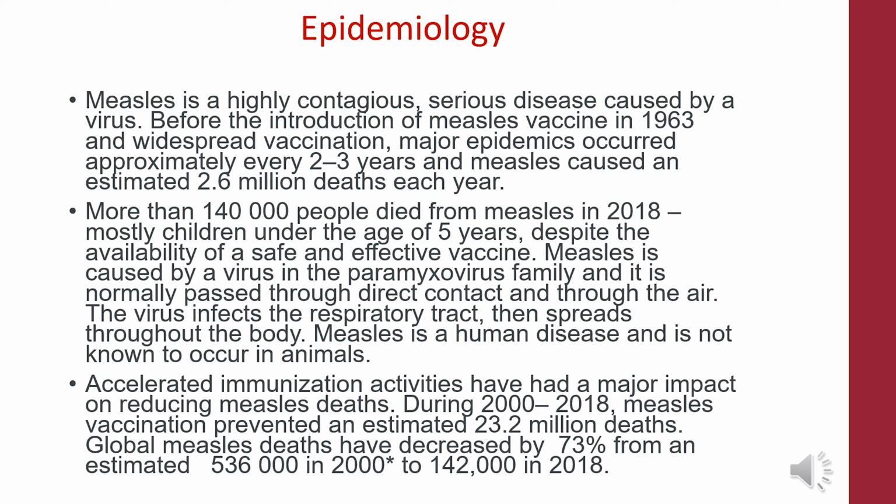Measles is caused by a virus in the Paramyxovirus family, and it is normally passed through direct contact and through the air. The virus infects the respiratory tract, then spreads throughout the body. Measles is a human disease and is not known to occur in animals. Accelerated immunization activities have had a major impact on reducing measles deaths. During 2000 to 2018, measles vaccination prevented an estimated 23.2 million deaths.